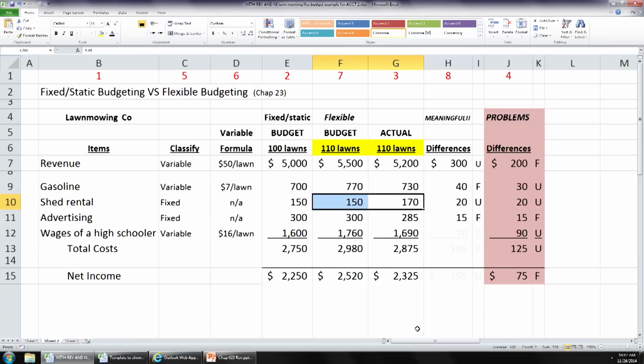So you told the guy, well, hey, I busted a hinge on your shed, sorry about that. And he said, no big deal. I'll go buy a new hinge and some parts and I'll fix it. I'm going to charge you for it. He said, that's fine. Well, it costs $20 to fix the hinge on that door, and he makes you pay for it, right? Well, you'd probably put that $20 in your shed rental. That's probably the expense you would debit it to, right? Okay, so that might be why that's more.